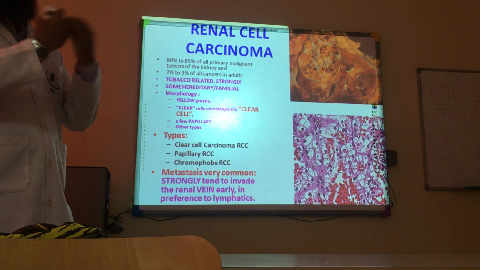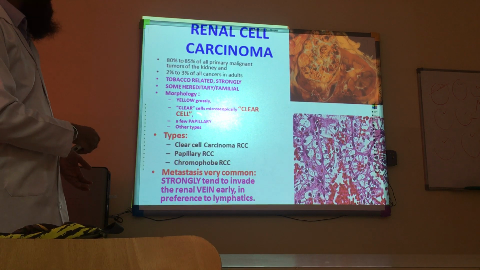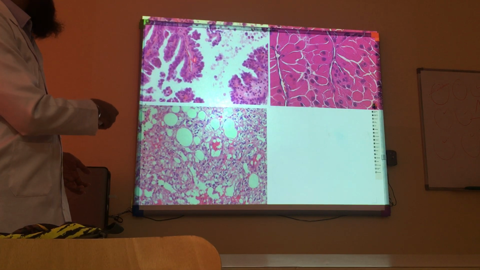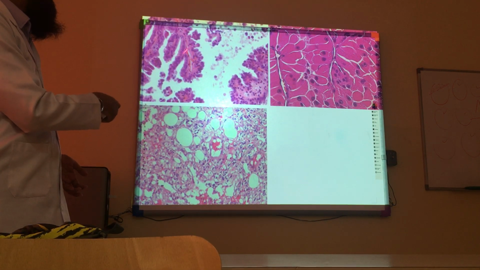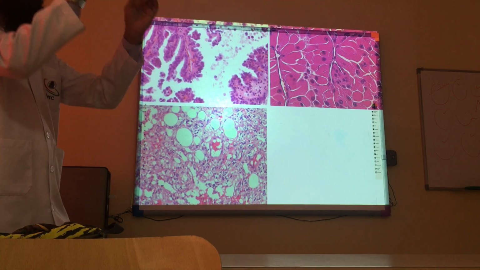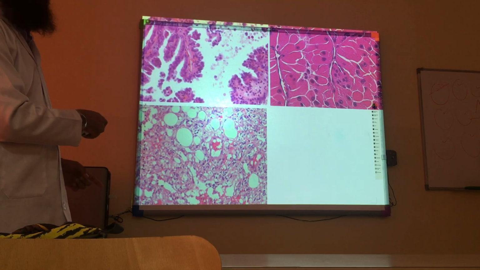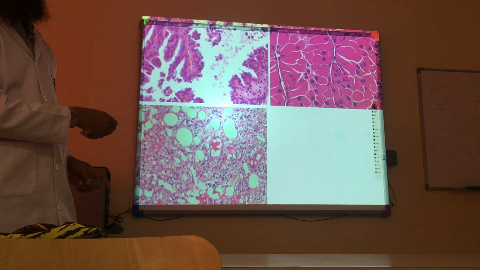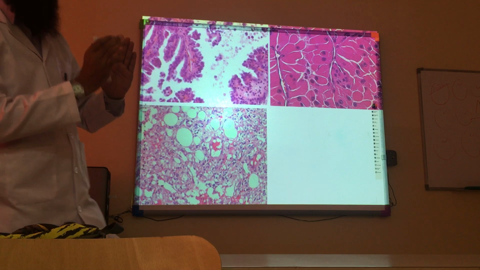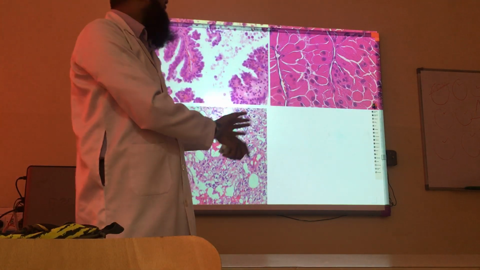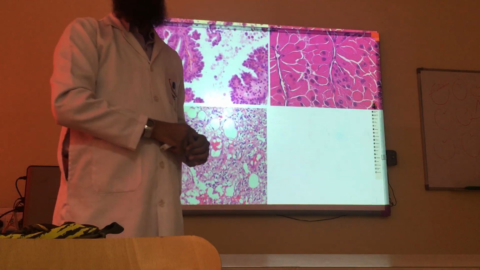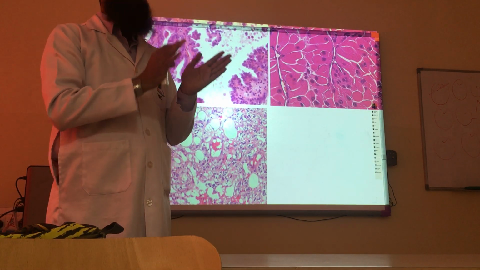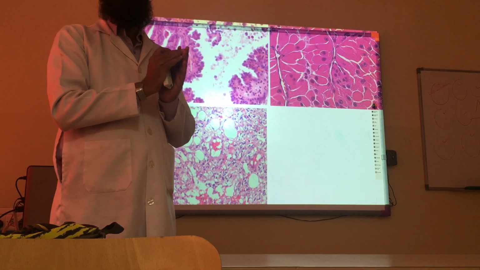That is the more common subtype of this tumor. There could be other types, for example, papillary renal cell carcinoma. This one is an example of papillary renal cell carcinoma. There is a papilla, and you see a lot of tumor cells arranged around these blood vessels. This is the clear cell renal cell carcinoma, and this one is another type of renal cell carcinoma which looks like oncocytoma, but because it has some atypia of the nuclei, we call this chromophobe renal cell carcinoma. The third type of RCC is chromophobe.